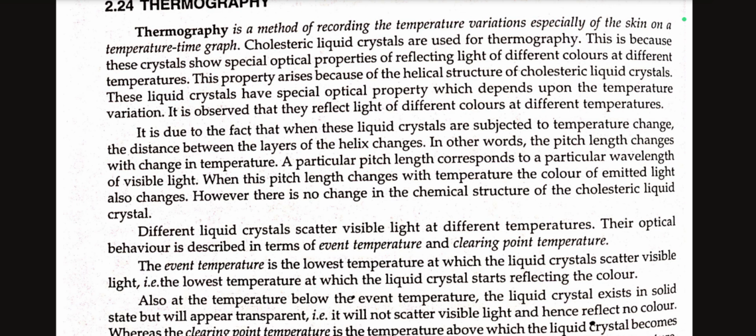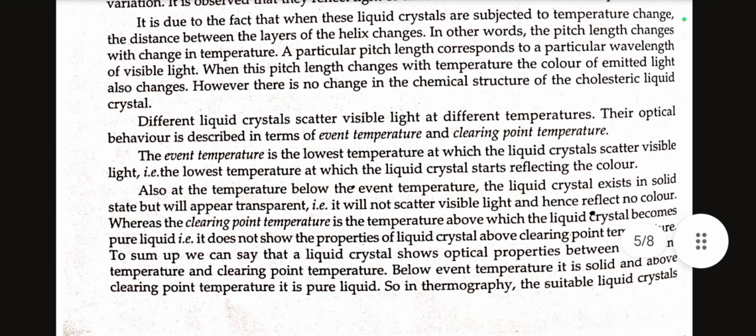Different liquid crystals scatter visible light at different temperatures. Their optical behavior is described in terms of event temperature and clearing point temperature. The event temperature is the lowest temperature at which the liquid crystal scatters visible light, that is the lowest temperature at which the liquid crystal starts reflecting the color. Also, at a temperature below the event temperature, the liquid crystal exists in solid state but will appear transparent, that is, it will not scatter visible light and hence reflect no color.